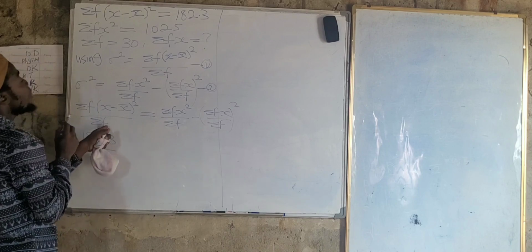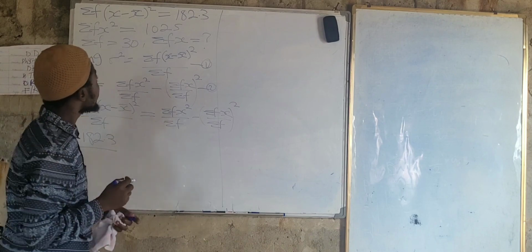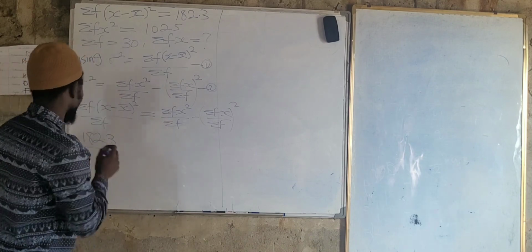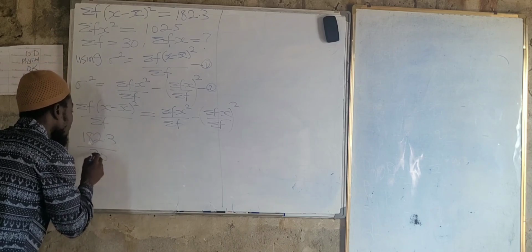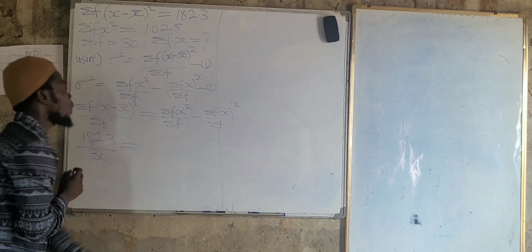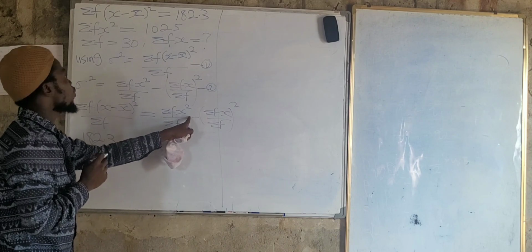182.3 all over summation of f. Is summation of f what we are asked to find? No, we have 30. And 30 equal to summation of fx square. What is that?